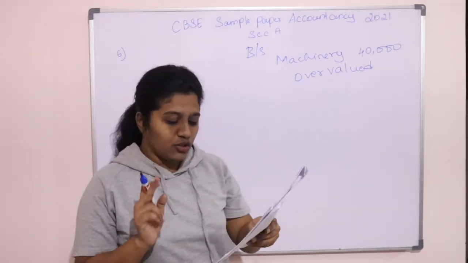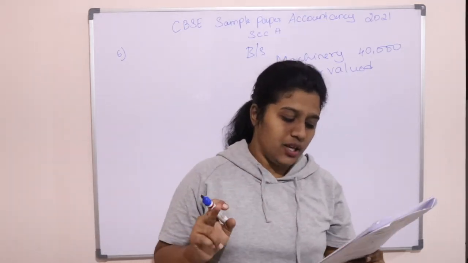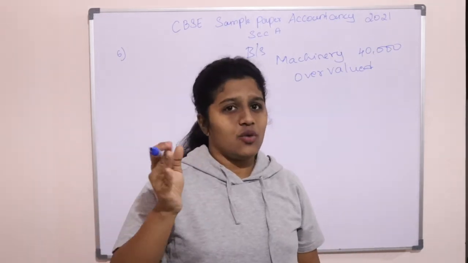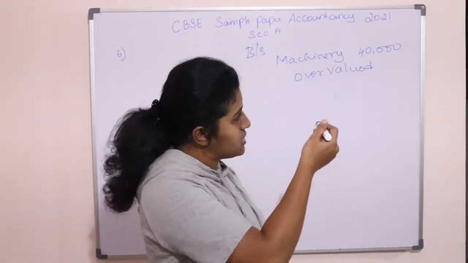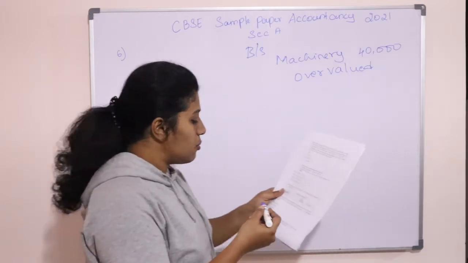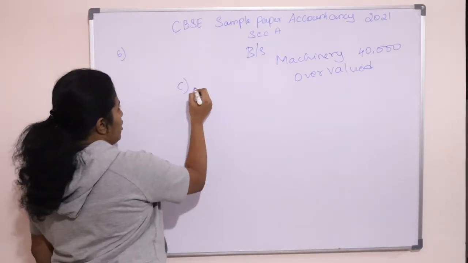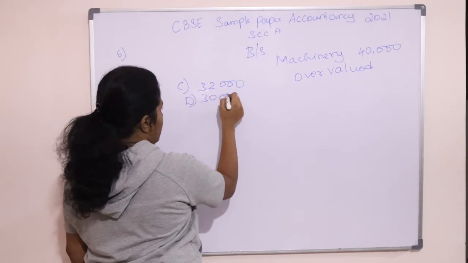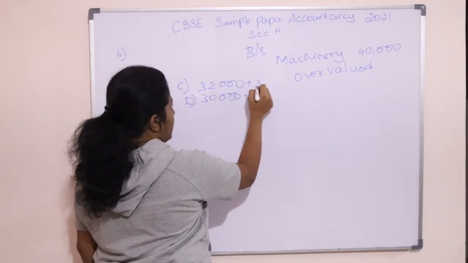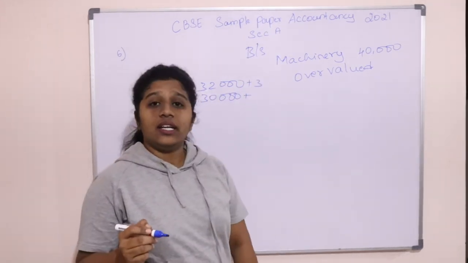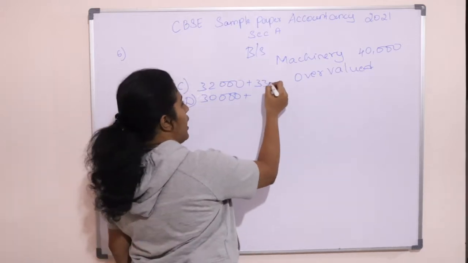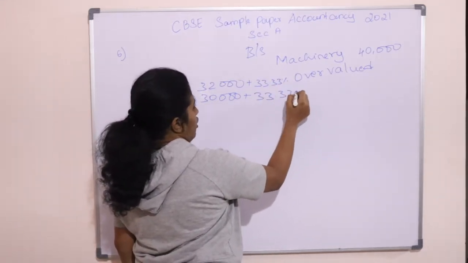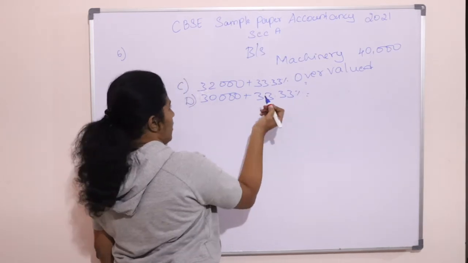Now if you go through the options, option A and option B give more than 40,000, which will not be correct. If it is overvalued, you have to show the actual value, which means it will be less than 40,000. So the other two options which have less than 40,000, option C 32,000 and option D 30,000, you add what is given in the question, 33.33%, since it is more. So add 33.33% for both the options and find out the answer.